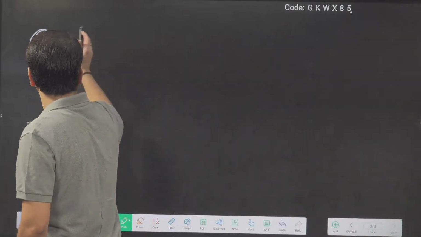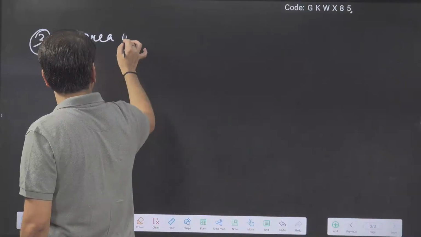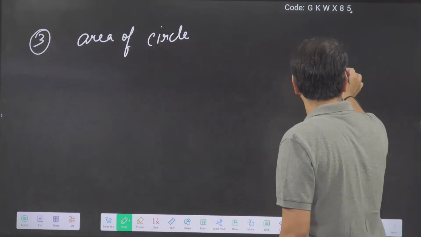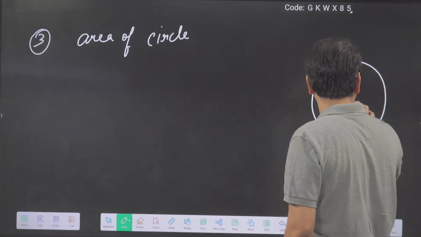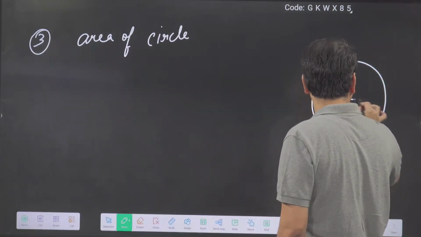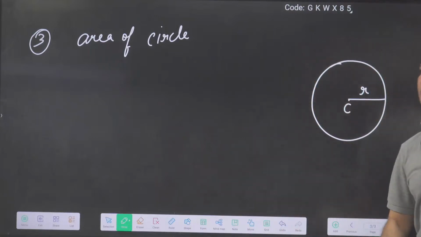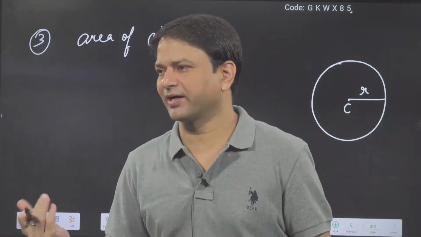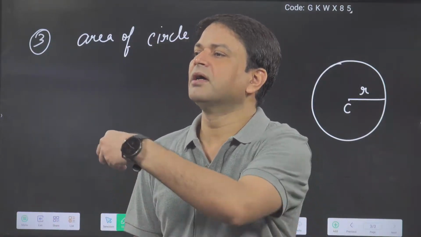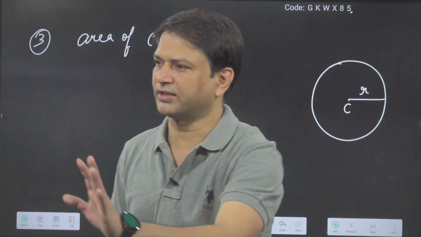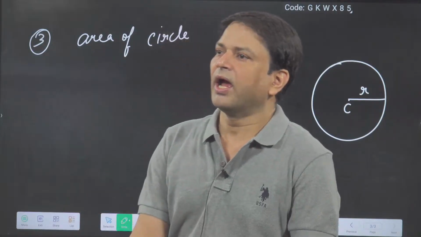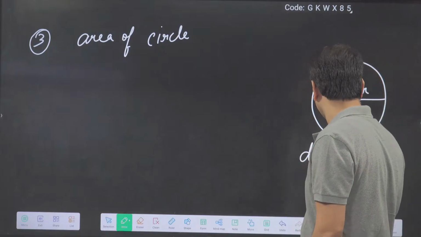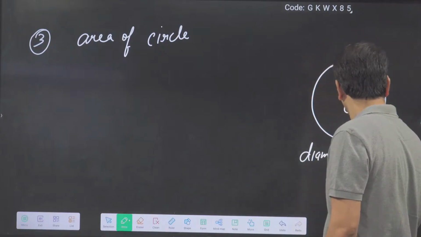Now third is the circle. We are using the circle frequently, so in the circle we are defining the center and we are defining the radius. Everybody knows what the radius is? Radius is the distance from a point on the circumference to the center, that is called the radius. And what is the diameter? Diameter is double the radius. So we can say diameter is equal to 2r.